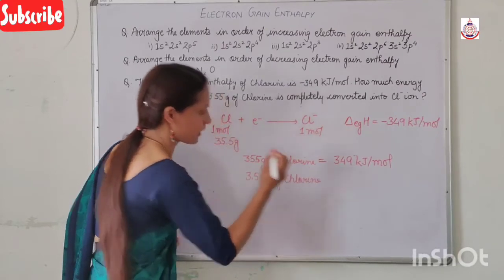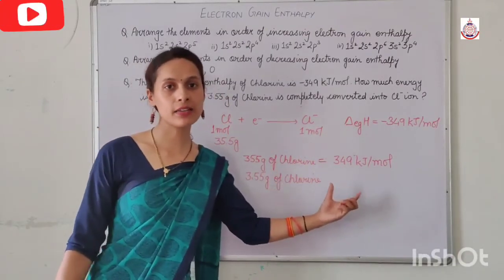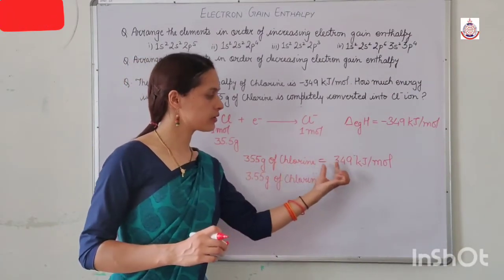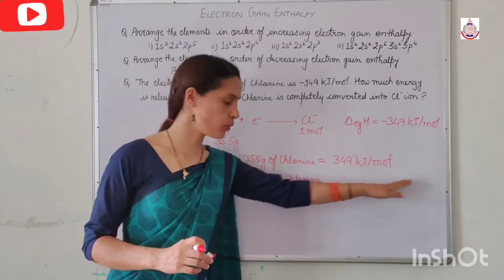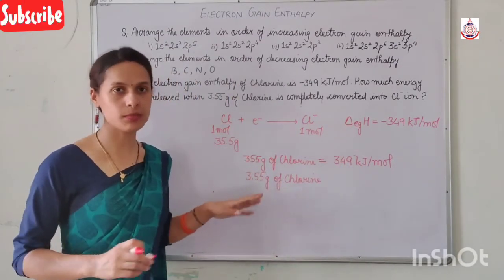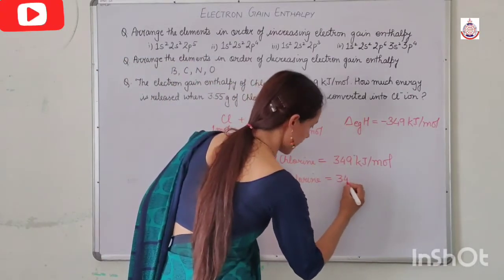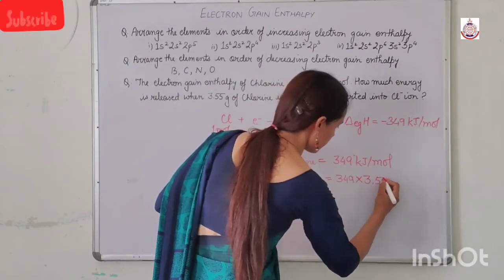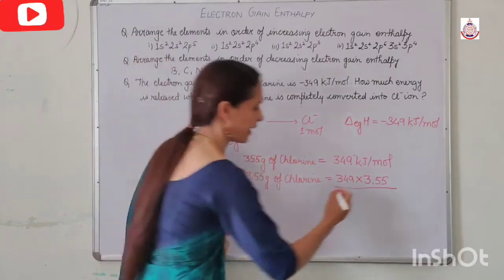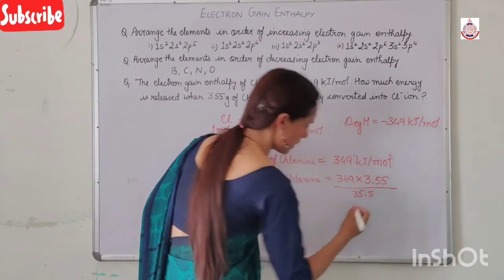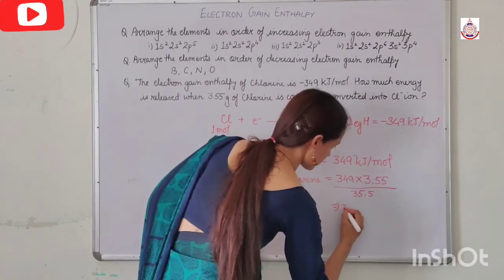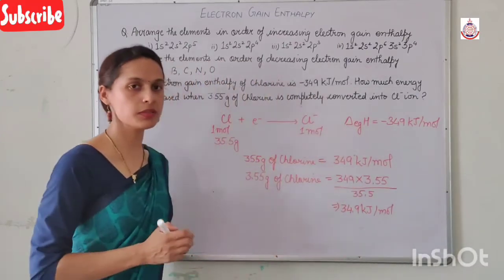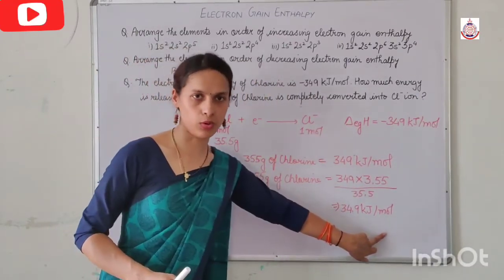Here we will apply the unitary method. So it becomes 349 multiplied by 3.55, divided by 35.5, and through this we get 34.9 kilojoule. So our answer becomes 34.9 kilojoule.